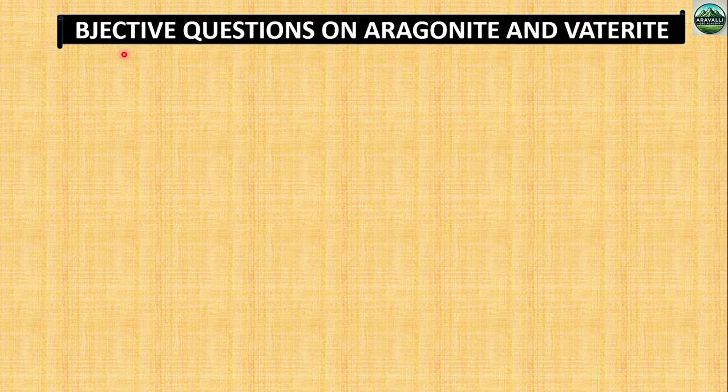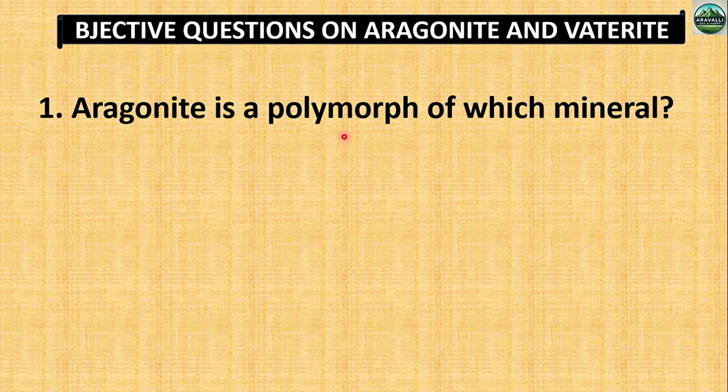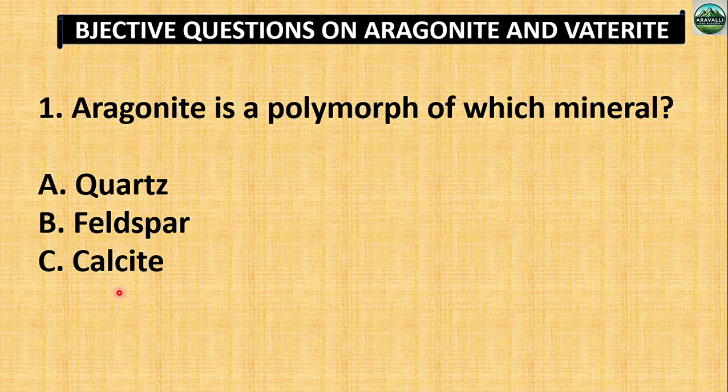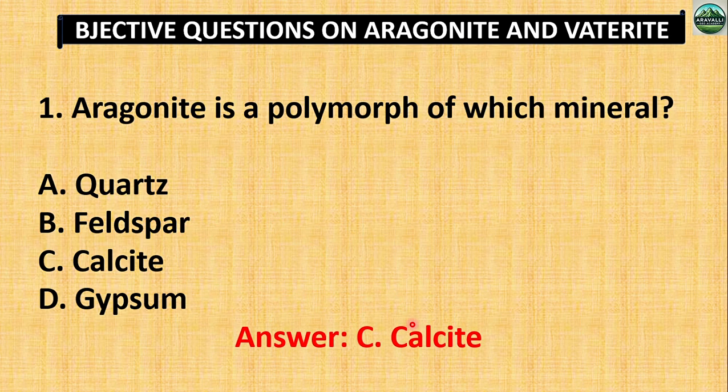Next, we are going to discuss the most important part of the video, objective questions. There is a spelling mistake, but these are the objective questions on aragonite and vaterite. First question, aragonite is the polymorph of which mineral? First option quartz, second feldspar, third calcite, fourth gypsum. So which one is the correct answer? So the correct answer is C. Aragonite is a polymorph of the mineral calcite.